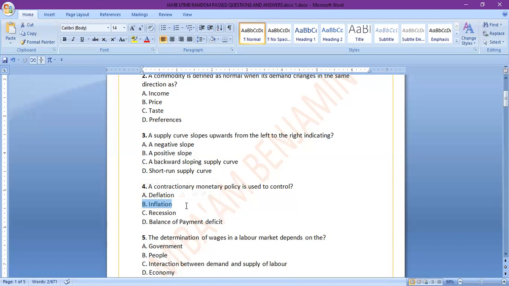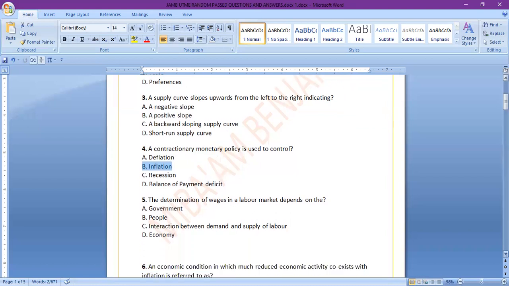When there is too much money in circulation, the aggregate demand increases. And when aggregate demand increases, people tend to spend more. And when people spend more, inflation arises. So the central bank tries to cut short the money in circulation so that inflation will reduce.